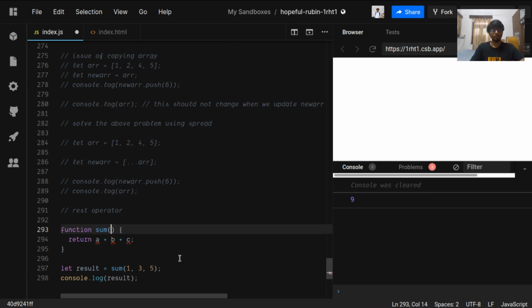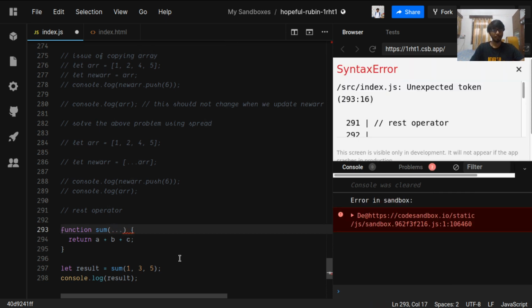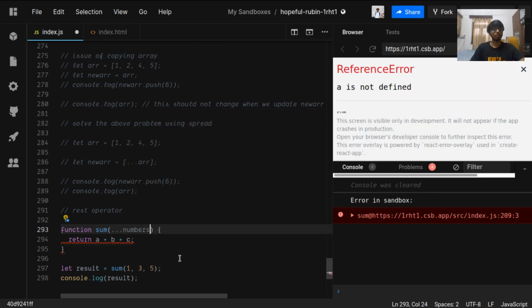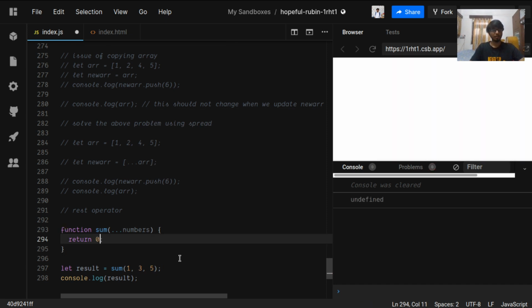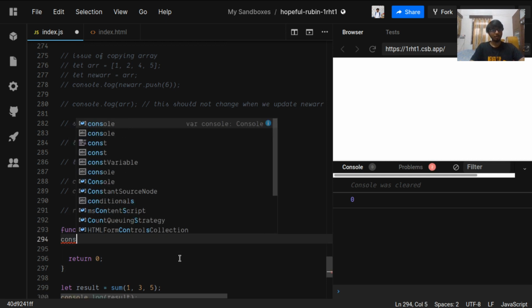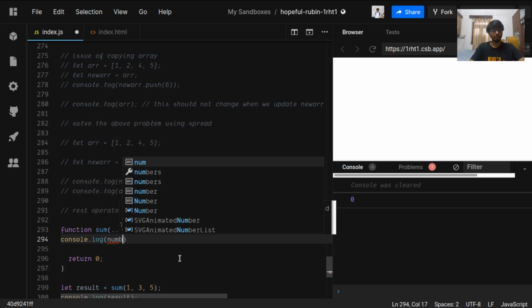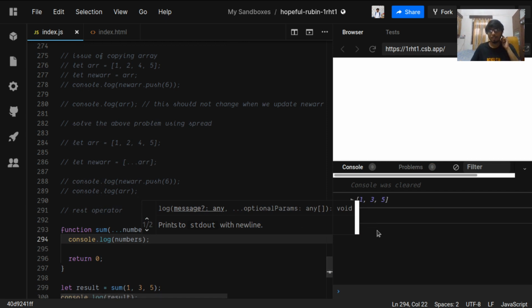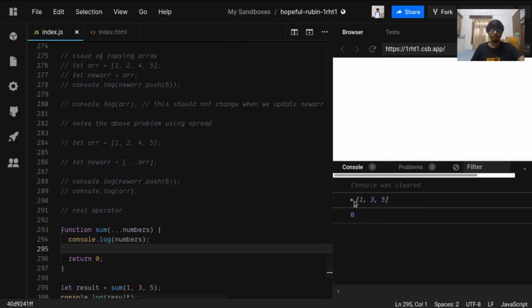So what we can do is use the rest operator, rest and numbers. Let's see what this numbers is. Let's return 0 for now and console log what this numbers variable is. So you can see this numbers variable is the array of the arguments passed.